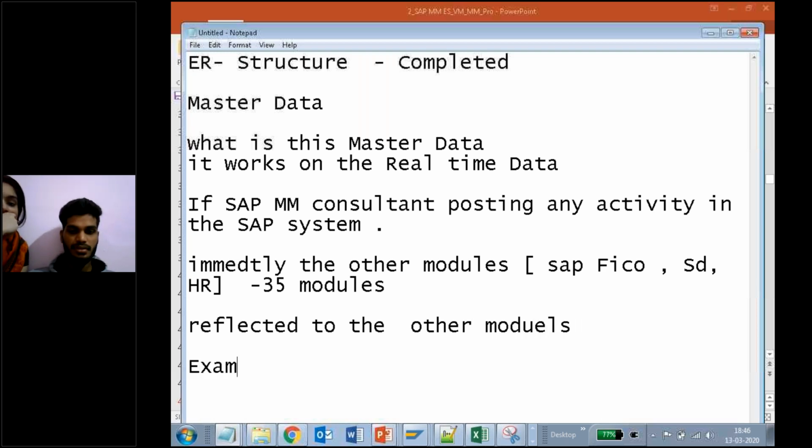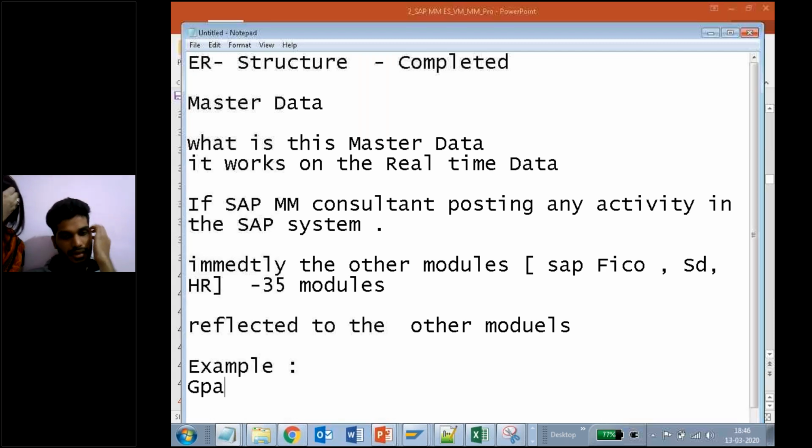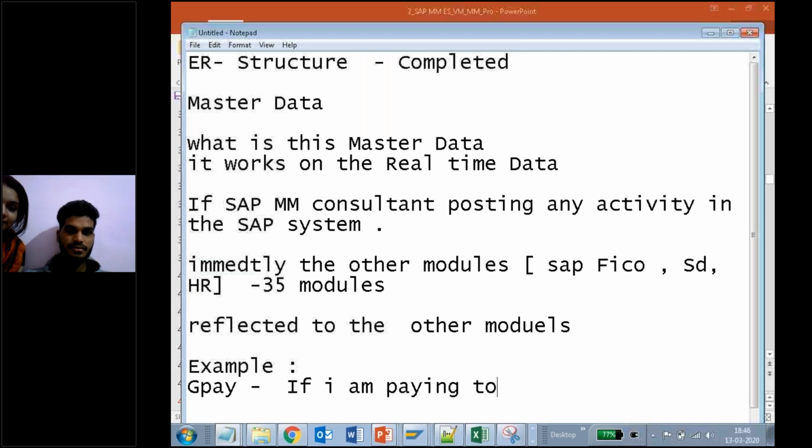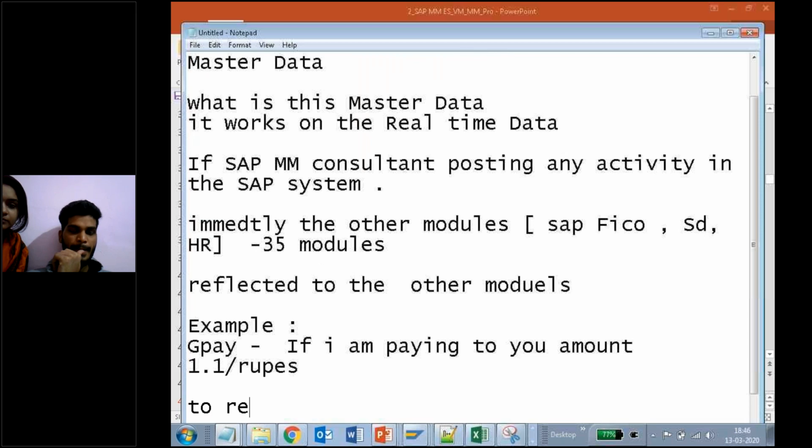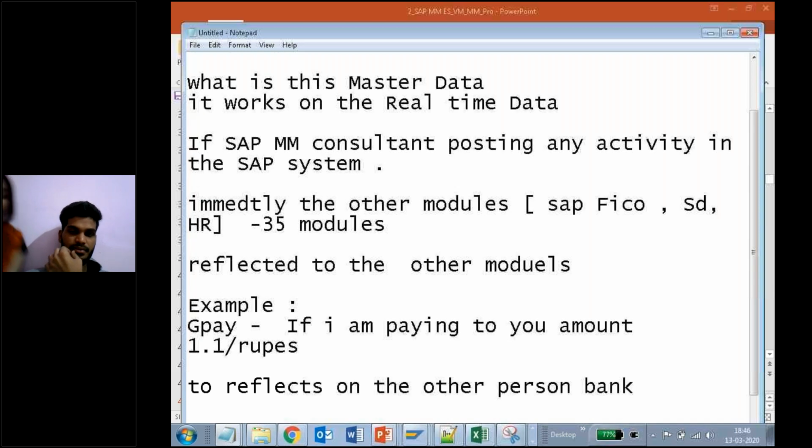Let me give a small example. Let's take Google Pay, right? If I am paying you some amount, like 1.1 rupees, yes or no? Immediately what happens? It reflects on the other person's bank, yes or no? It immediately reflects. That is called real-time data. Immediately it is reflecting to the other person's modules. So this is a small example for us, right?